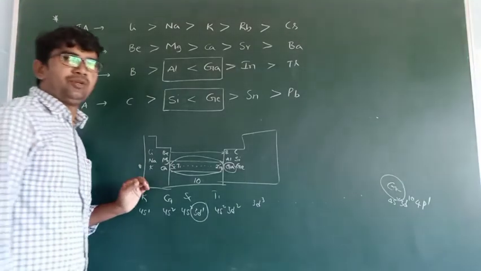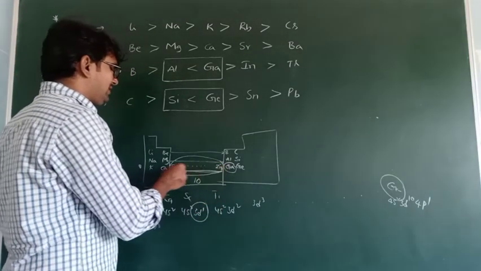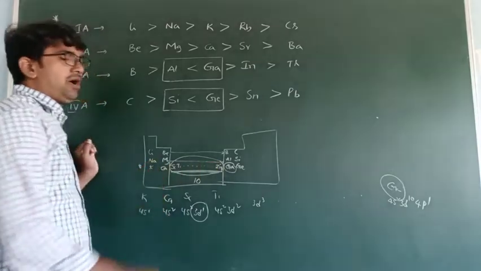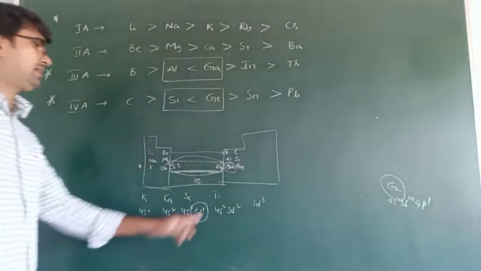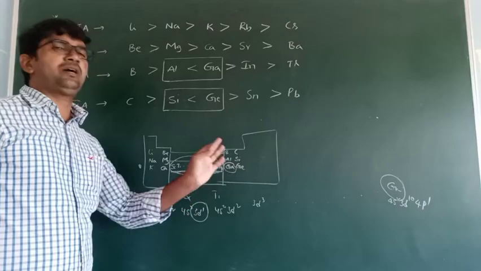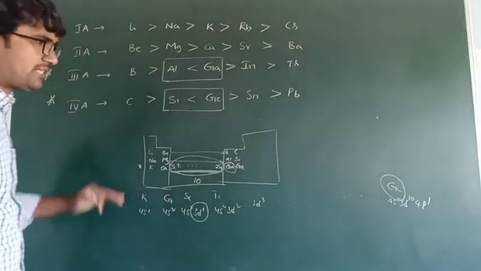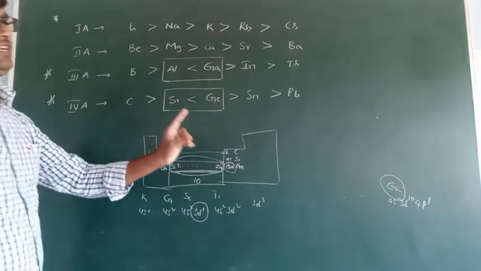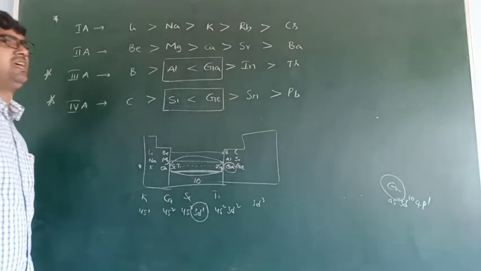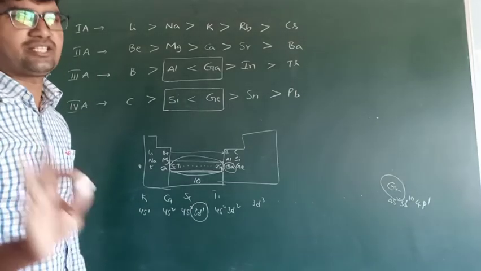That is the problem. Due to these d orbitals, the sizes of gallium and germanium are a little bit decreased. So if the size decreases, electronegativity increases. Simply it depends upon the nuclear charge.